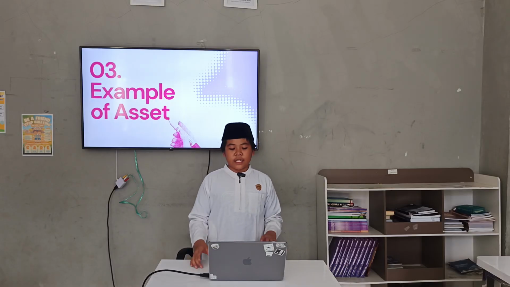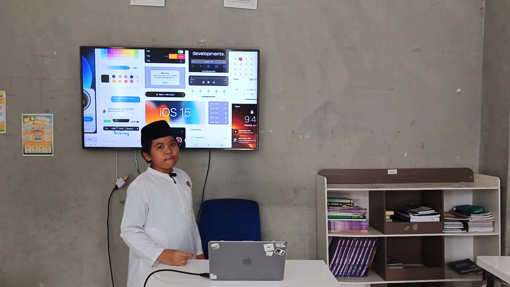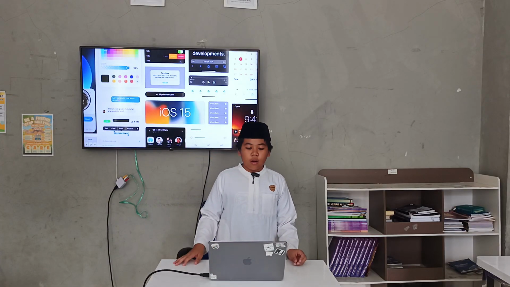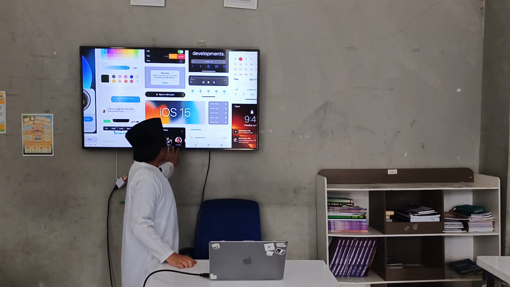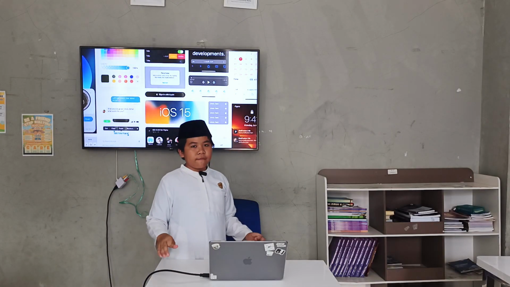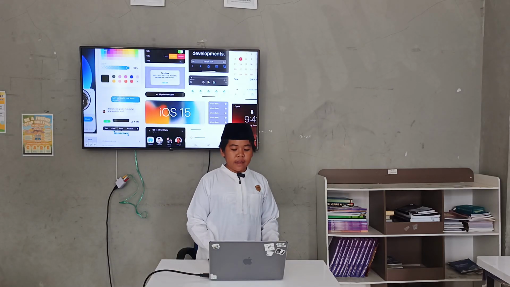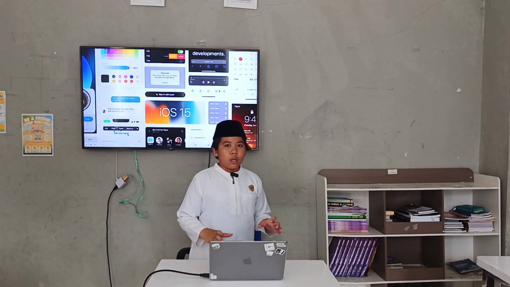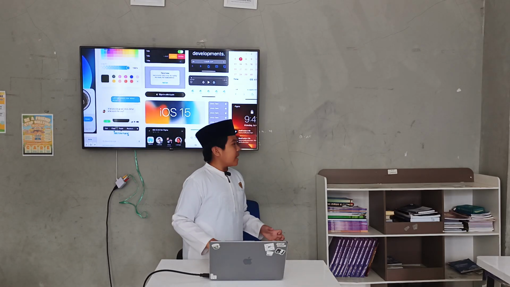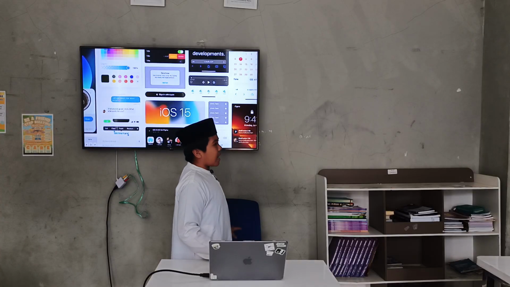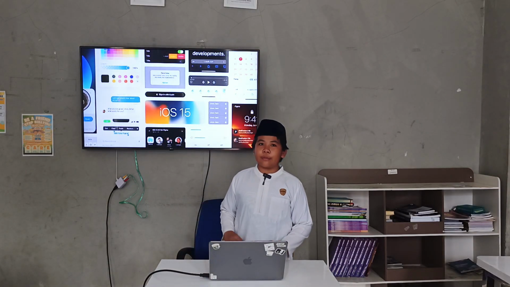So this is an example of assets. Actually, assets are used for building some applications or some features in the phone like this. Assets actually come from the Apple industry because they provide the assets in Figma. So app creators who make apps can easily put the assets that are already in Figma into their applications, so it is not difficult and is much easier.